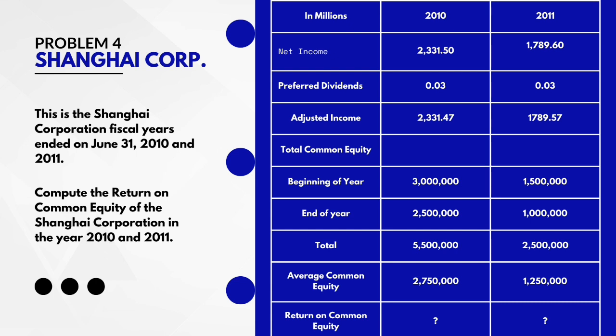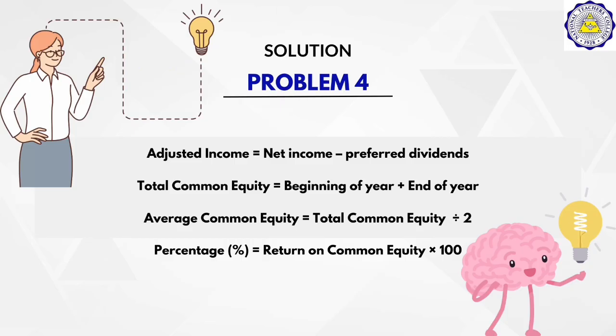Therefore, the problem here, we need to compute the return on common equity of the Shanghai Corporation in the year 2010 and 2011. The formula to compute the adjusted income is to subtract the preferred dividends from the net income, and to find the total common equity, we need to add the beginning of year and end of year of those specific years, like for 2010 or 2011.